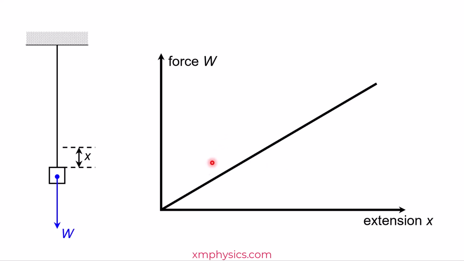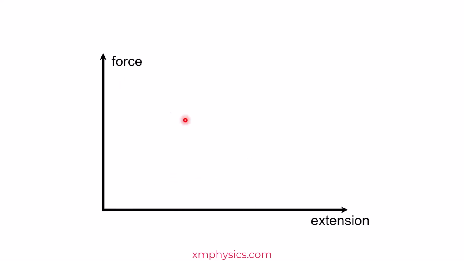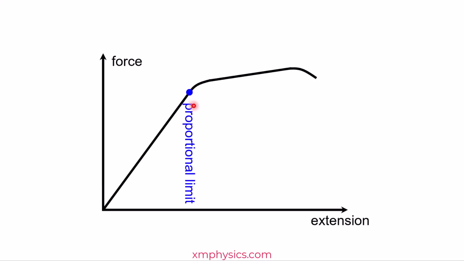So in practice, if you really stretch the wire, it's going to give you a force extension graph that looks something like this. So there are a few landmarks here. The proportional limit, as the name suggests, is the maximum extension before the force extension graph stops being a straight line. In other words, this is the maximum extension before the wire stops obeying Hooke's law.